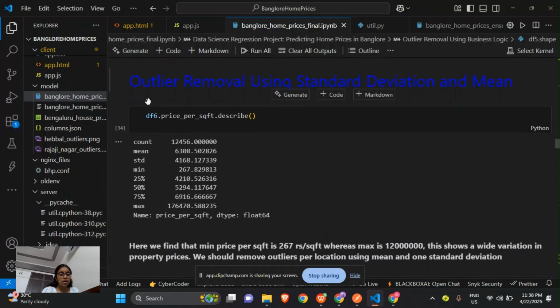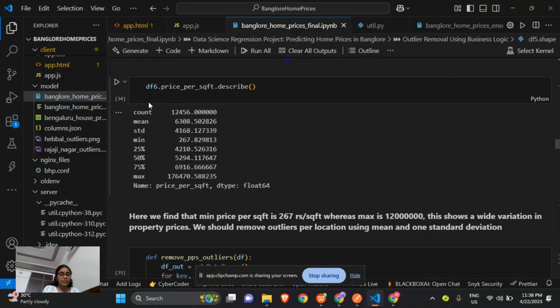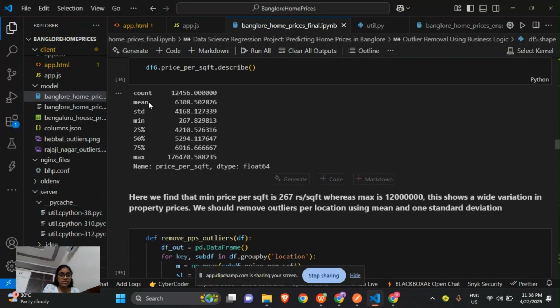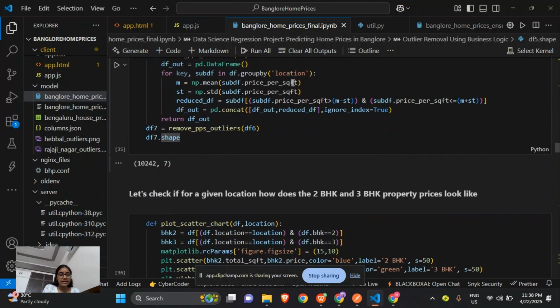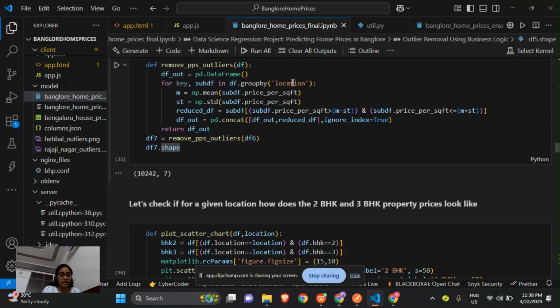Now we will dive into the outlier removal. Here, outlier removal helps in removing the outliers using the standard deviation and mean. We will calculate the standard deviation and mean of the data, and then remove the outside values. First we will describe the data, and then we will apply the remove outliers.